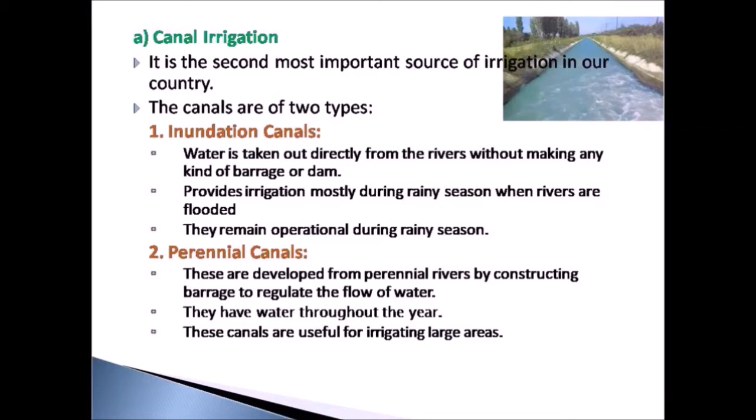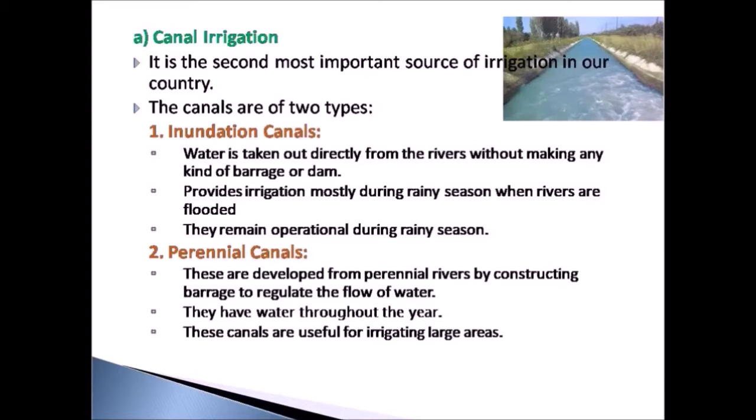So these inundation canals receive their water directly from the river. So, mostly these canals remain operational only during the rainy season because only when the river has sufficient water, the canal receives its water. The second type of canal is the perennial canals. As you can guess from the name itself, these canals are developed from the perennial rivers by constructing a barrage to regulate the flow.